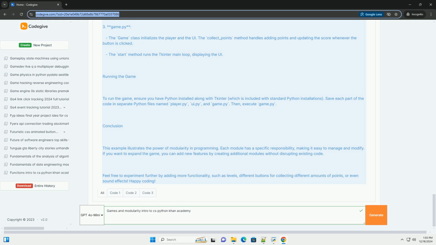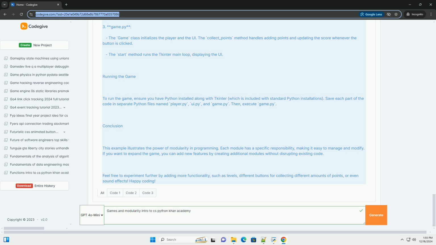3. game.py. The Game class initializes the player and the UI. The collect_points method handles adding points and updating the score whenever the button is clicked. The start method runs the tkinter main loop, displaying the UI.